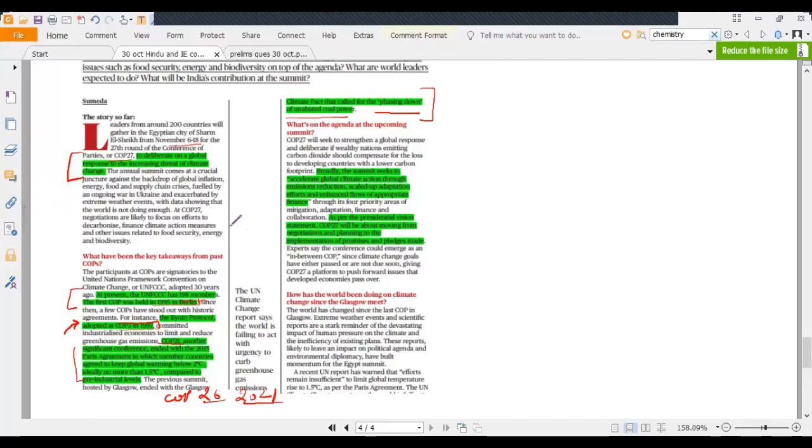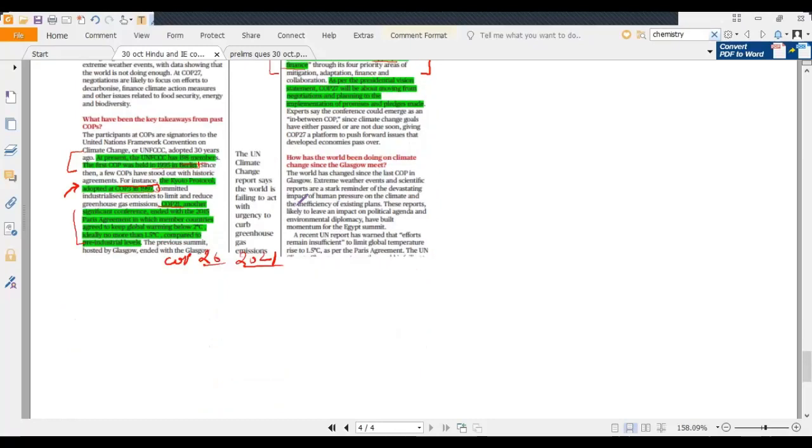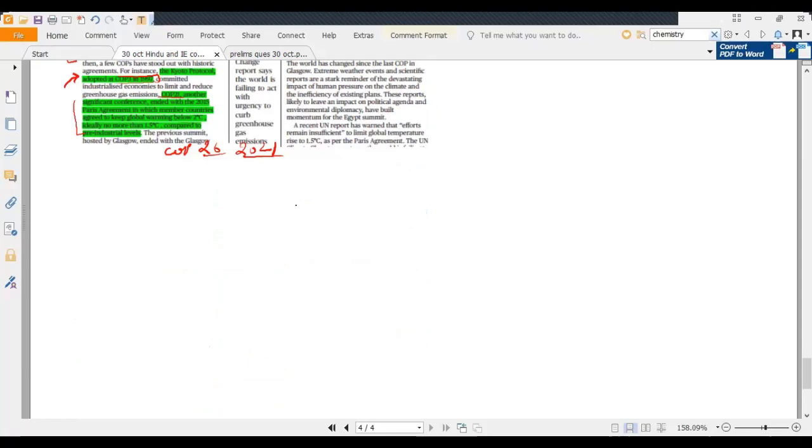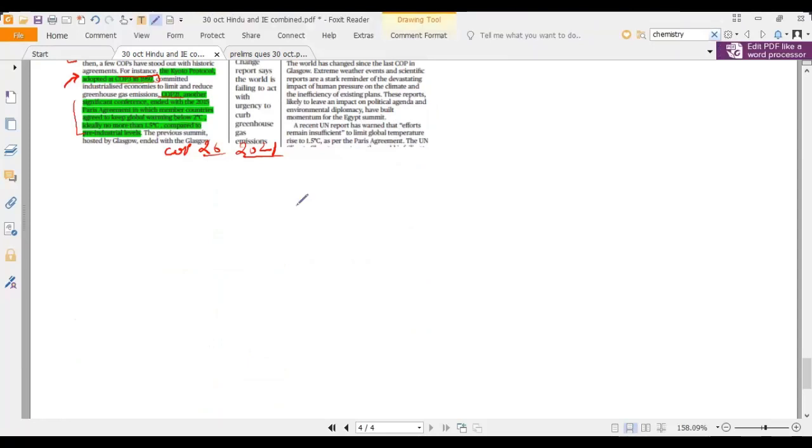Now the agenda of the upcoming summit, basically its point of action would be to accelerate global climate action through emissions reduction, scaled up adaptation efforts, and enhanced flow of appropriate finances. So this will be the major focus in the upcoming Conference of Parties summit. So these are the news items for the day. Now let's move to the last part, that is answers to our MCQs.